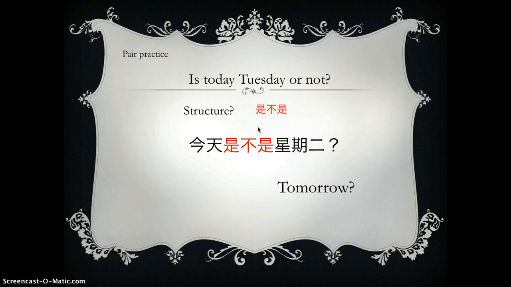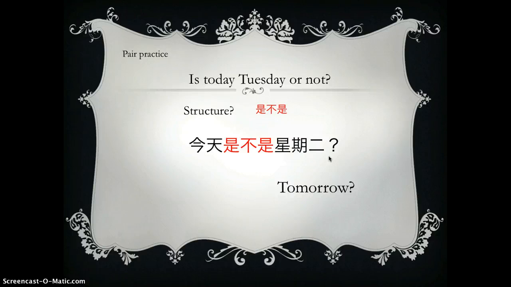So let's look at this one. Is today Tuesday or not? So 今天, and then we put the 是不是 together, in this position, okay? 今天是不是星期二? Pay attention to here. When you use the 是不是 structure, you don't use 吗. Okay, so you do 今天是星期二吗?